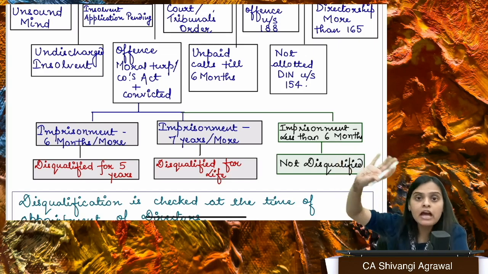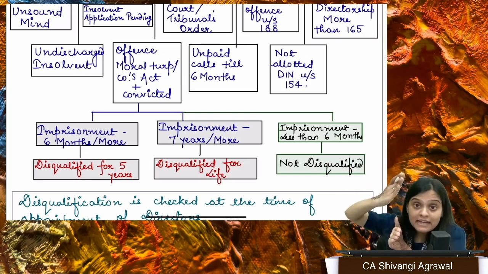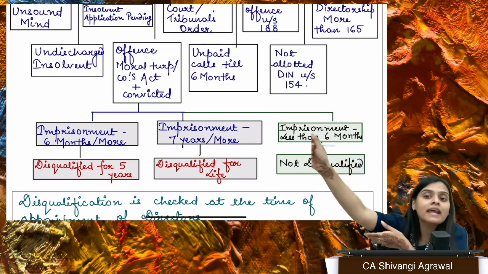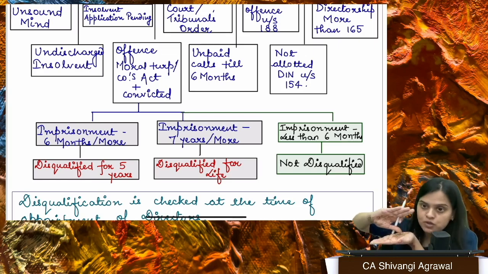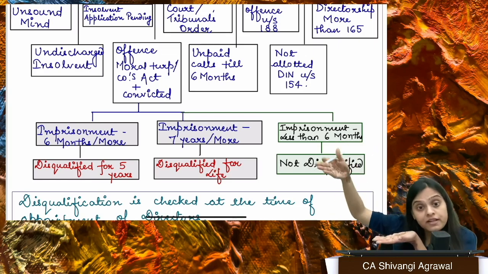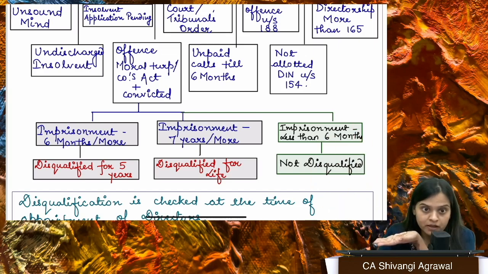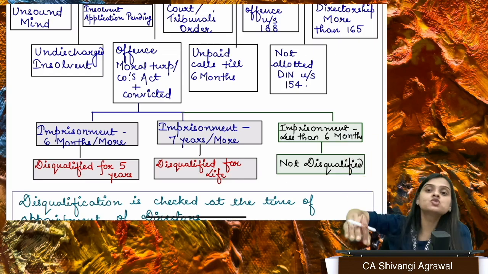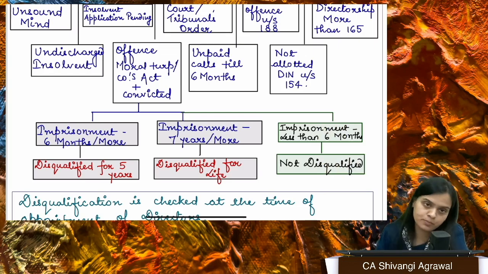you were sent to jail for 6 months. That 6 months expired. From that date, 5 years have elapsed. Now you are eligible to be appointed as director. So during that tenure of sentence, you're not allowed. After expiry of sentence, till 5 years, you're not allowed. If at all your period of imprisonment was 7 years or more, you are disqualified for life. You can never be appointed as a director in any company.